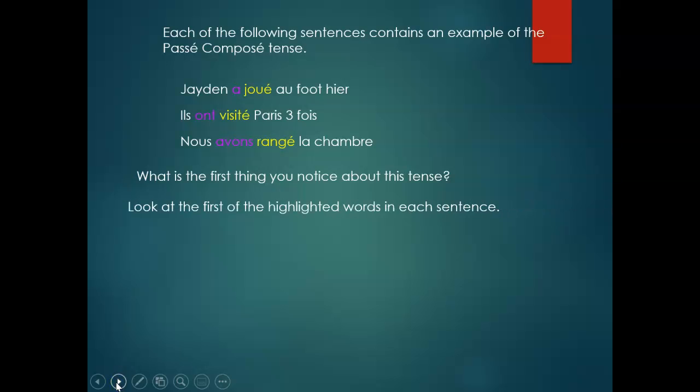So look at the first highlighted word in each sentence. A, ont, avons. Look at them. Where have you come across this before? Think about all the conjugation that we did in the past from level 1, level 2.